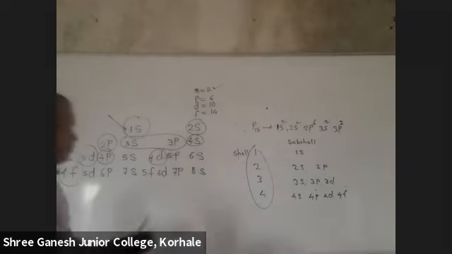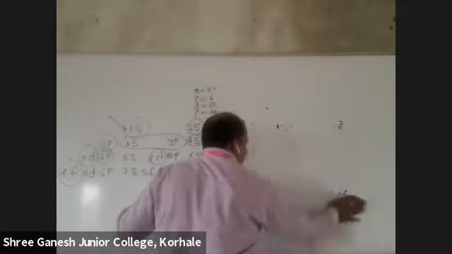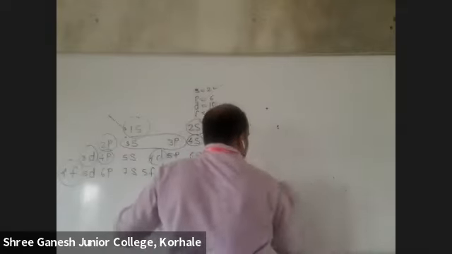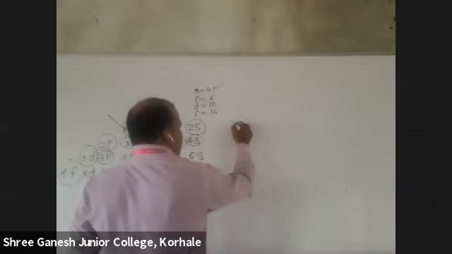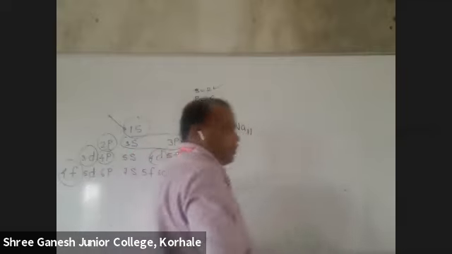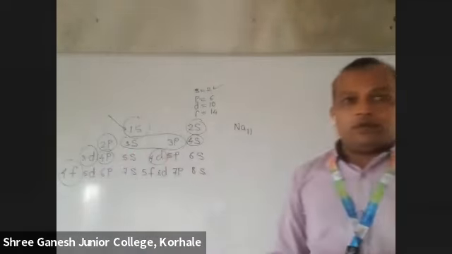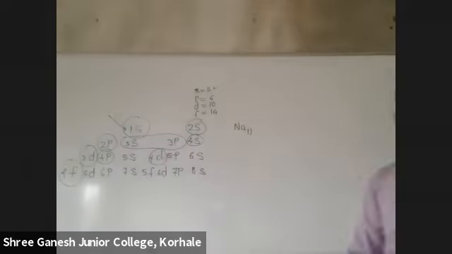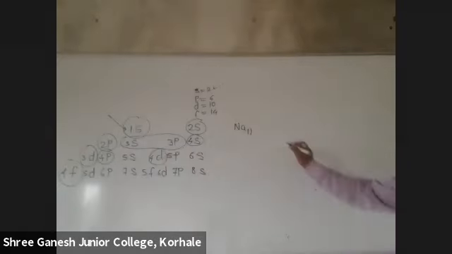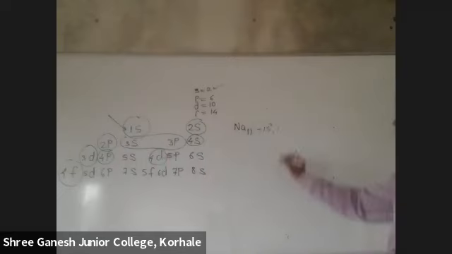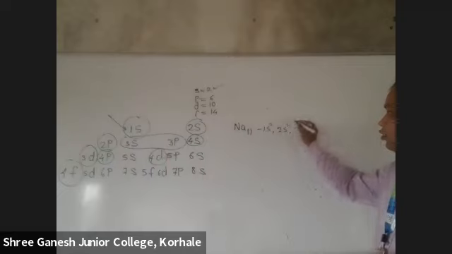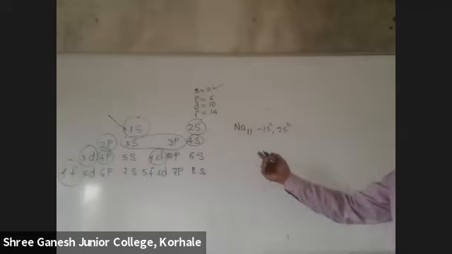Okay. Now, can anybody tell me what is the atomic number of sodium? 11. Now, who will tell me its electronic configuration? 1s2, 2s2.